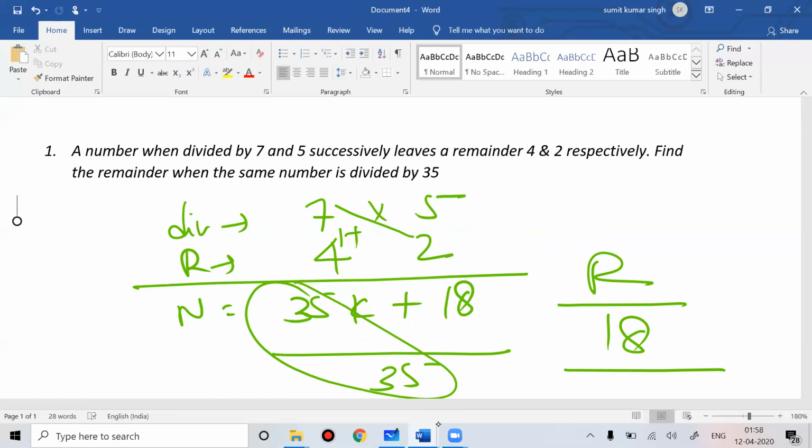Topics like progression, DI, inequalities, everything depends on numbers only. So guys, you need to be very good with numbers.